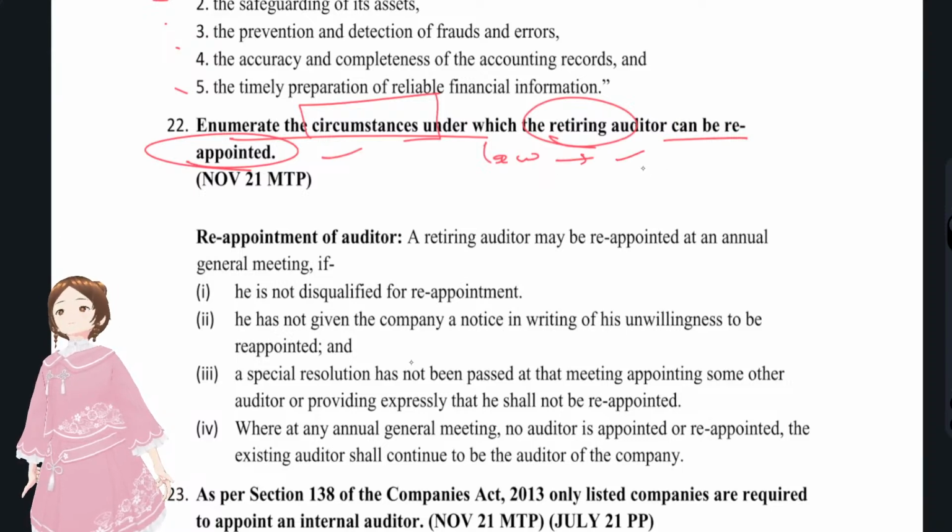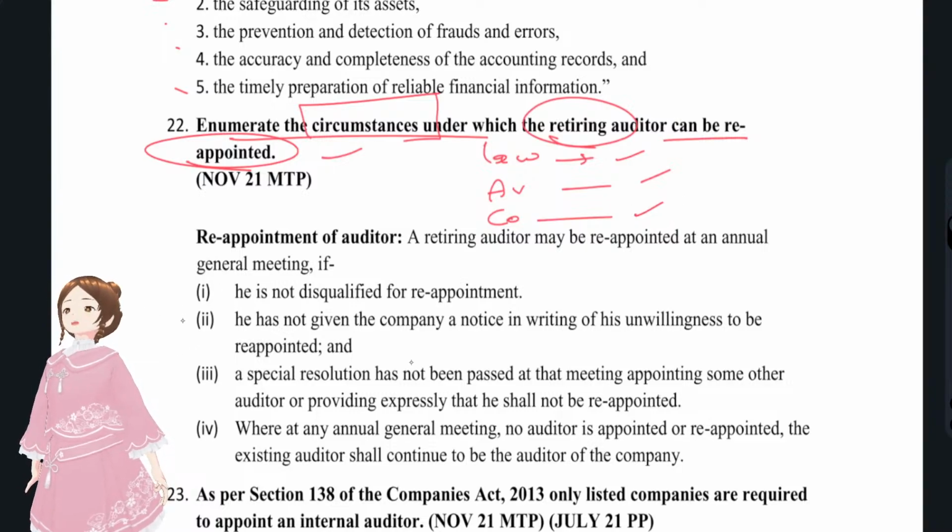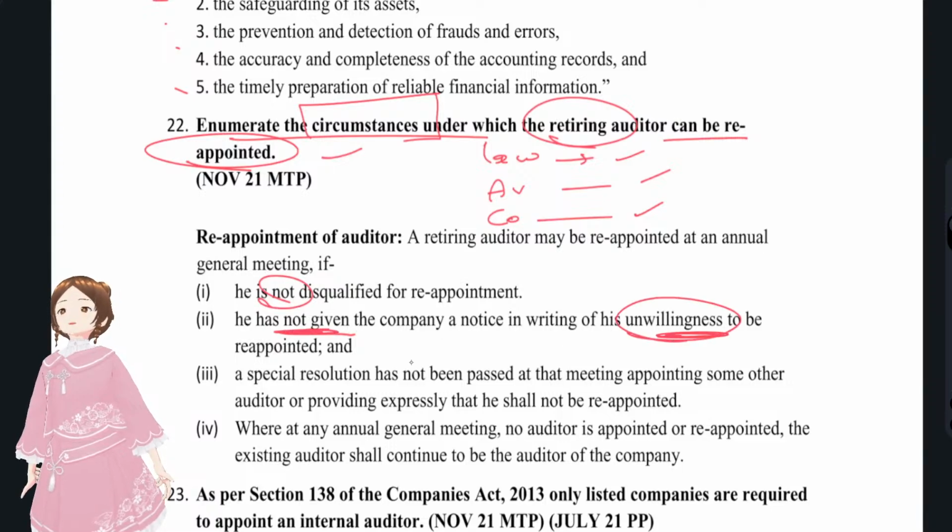As per law, no disqualifications were there. The auditor is not disqualified, that's fine. The company is willing, no problem. You see, all the things have to be negative here. Not disqualified, and not given the company a notice in writing of his unwillingness, that is, the auditor is willing, and a special resolution not passed that the retiring auditor shall not be appointed.